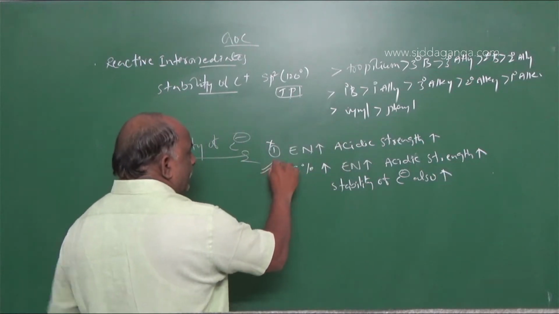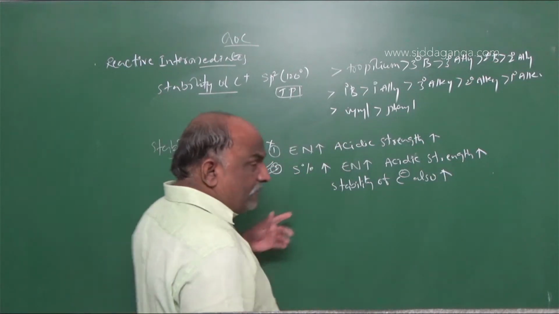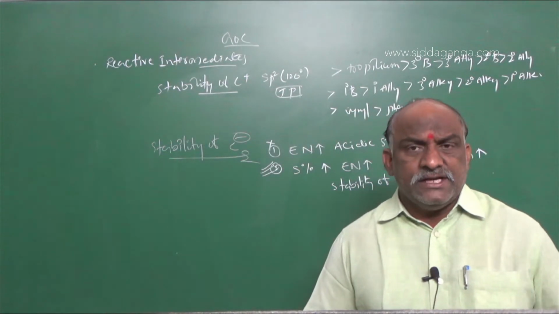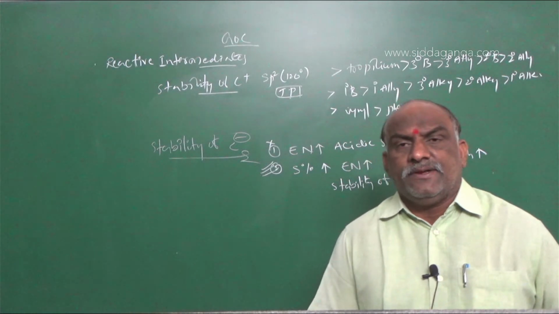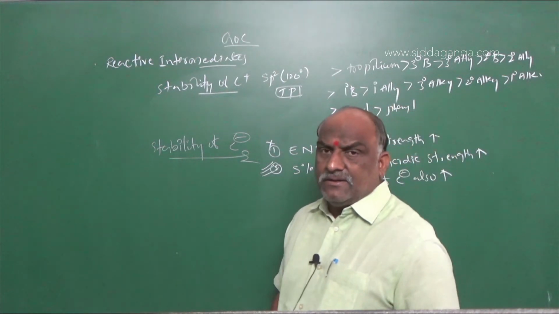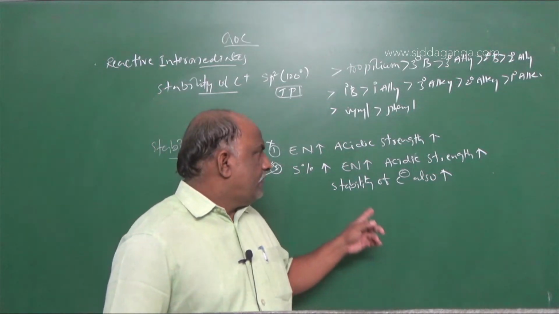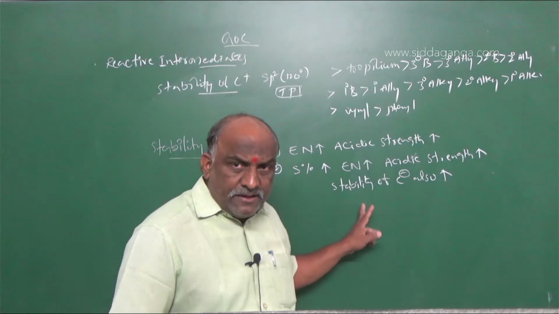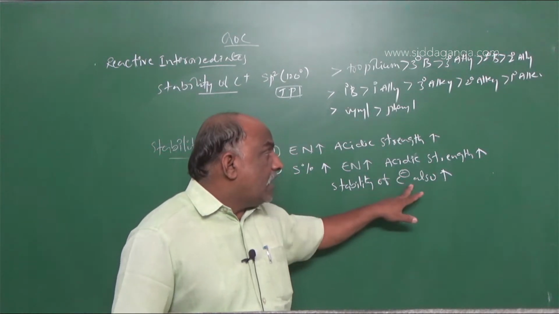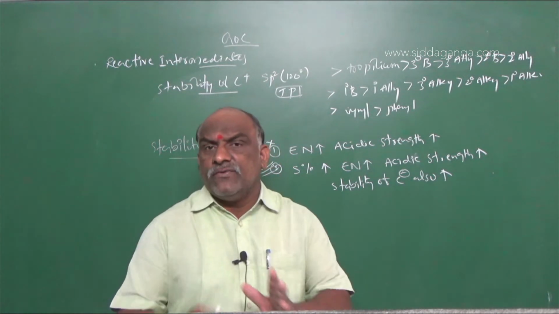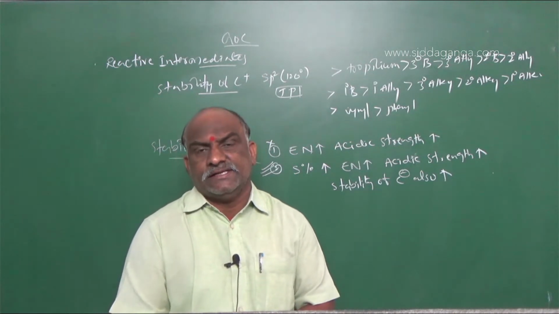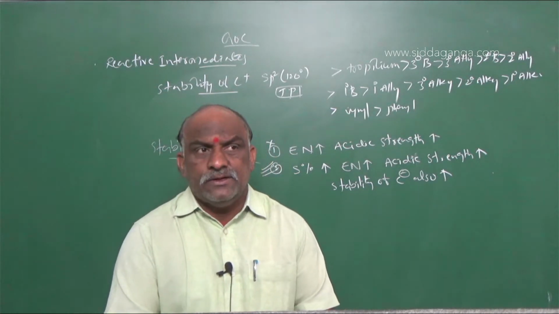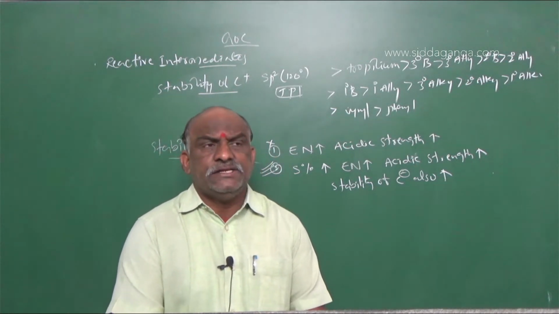Remember, this point is a deciding point, a very important point. Electronegativity increases, S percentage increases, acidic strength increases, and stability of carbanions also increases. Based on this point, some questions were there. Don't get confused, it is very easy to find the answer